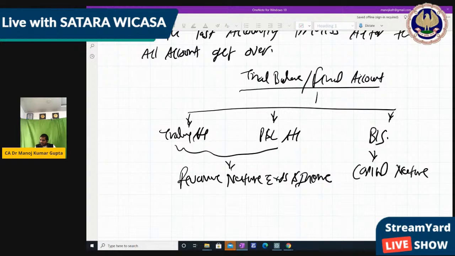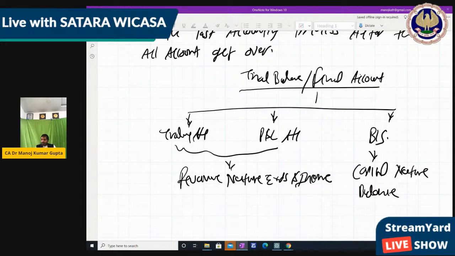Any capital nature balance comes from the trial balance. First we completed the journal entries, then the ledger, then the trial balance. The trial balance is further divided into three parts: trading account, P&L account, and balance sheet. All revenue nature items transfer to the trading account and P&L account, and capital nature items, which are used in the next year, transfer to the balance sheet.